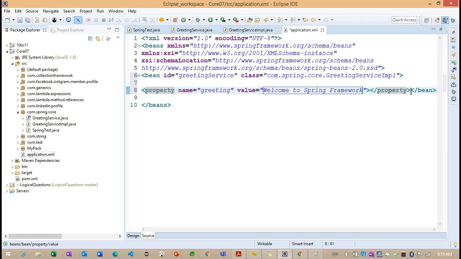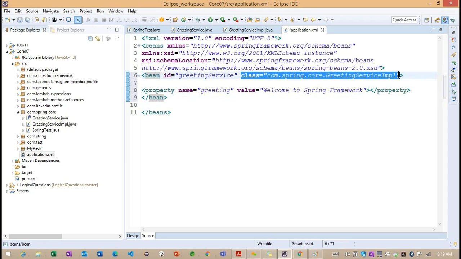Getting the point? So this is the way we can work on this bean section. This class attribute is providing the information: what is the object we want to create, so the class we are providing here. Right?